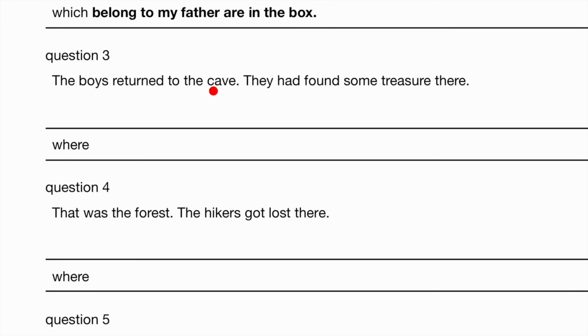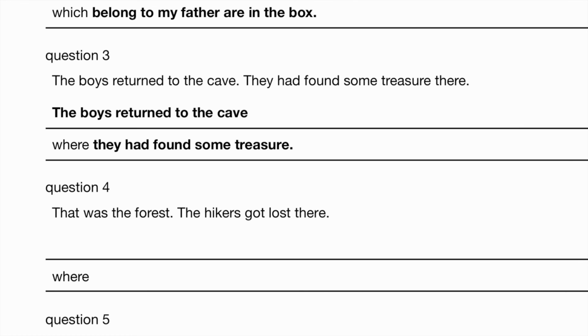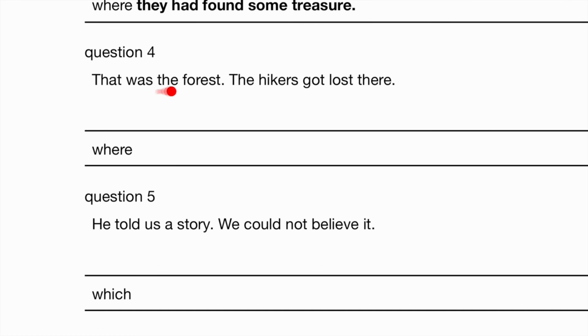The boys returned to the cave. They had found some treasure there. The boys returned to the cave where they had found some treasure. Notice, there is not repeated. Question 4. That was the forest. The hikers got lost there. That was the forest where the hikers got lost. Again, the word there is not included in your answer.